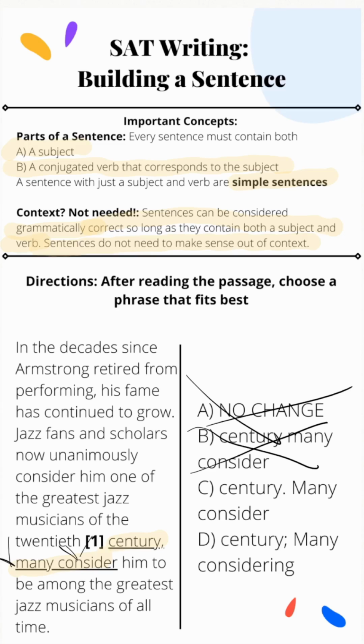Now we have two options left, C with a period and D with a semicolon. There are two independent clauses here, so a semicolon could be grammatically correct. However, in this context, not only would that create a sentence that is exceedingly long, but they're not so close that they need to be connected anyway. So the most likely option is going to be C, and that would be your correct answer.